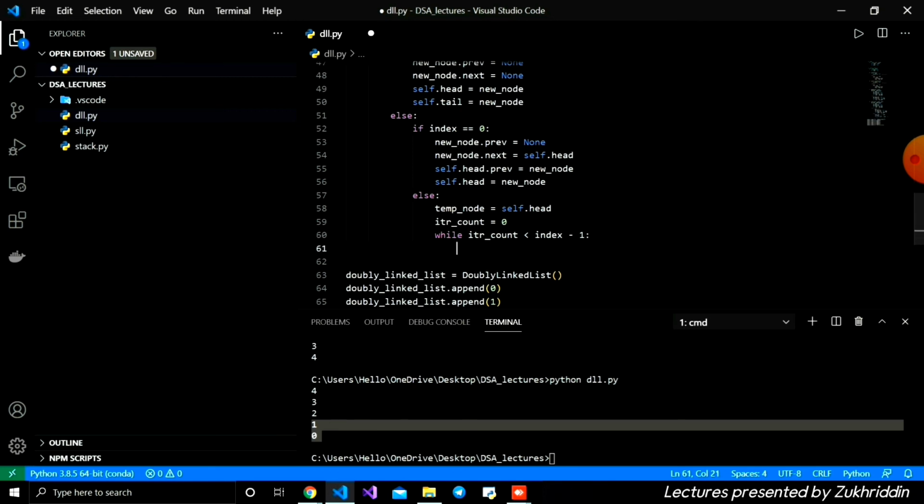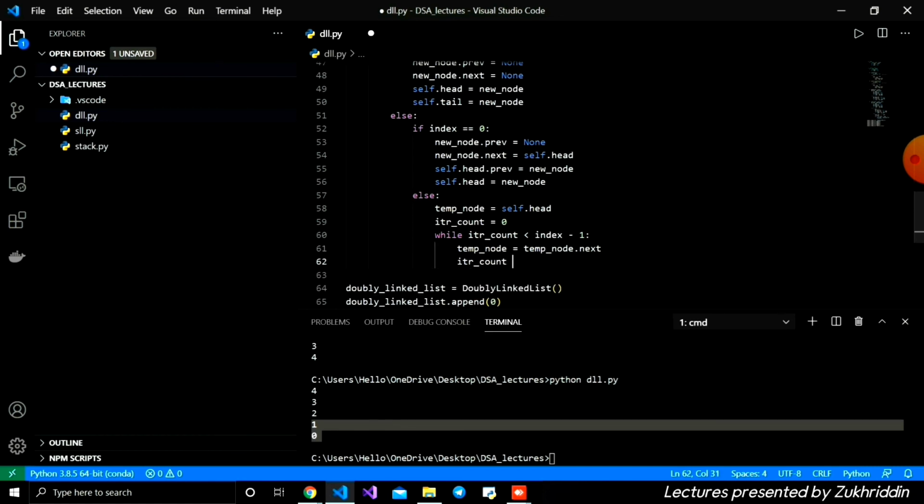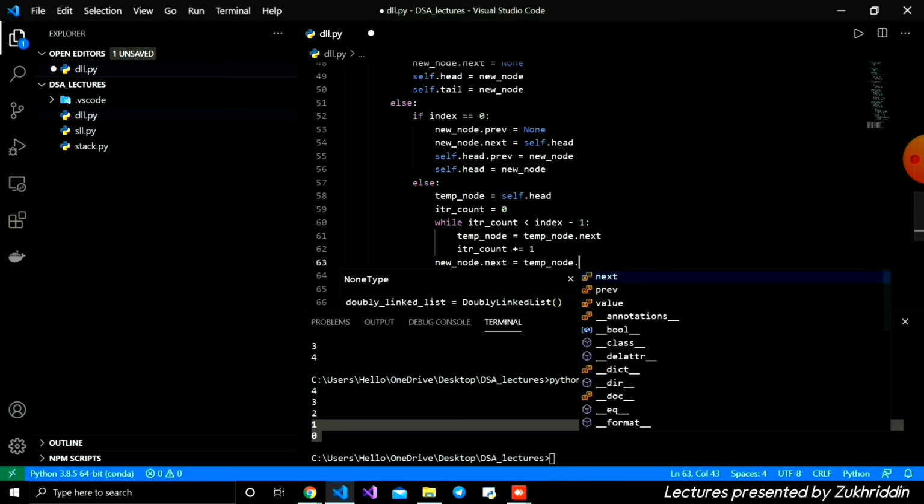And here inside, temporary node is equal to temporary node dot next. We are iterating like this. We are accessing the next node every time, and every time we are incrementing iterate count by 1, like that. And outside the while loop, we write the logic for inserting in the middle, at whatever index it is. And here I'm going to write the new node dot next, yes, like this. Next is equal to temporary node dot next.